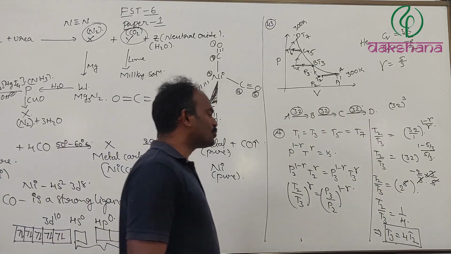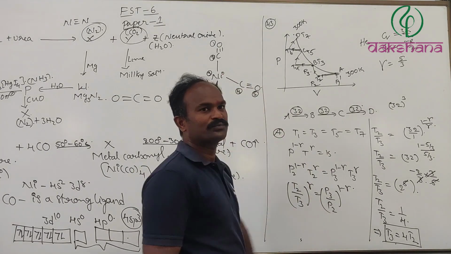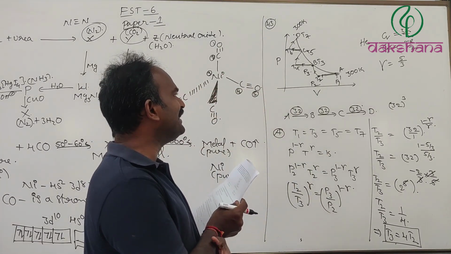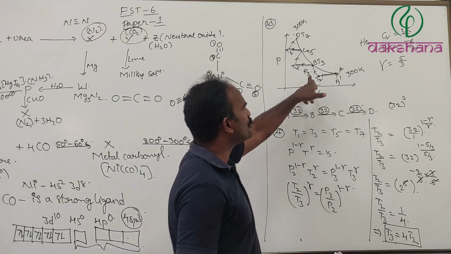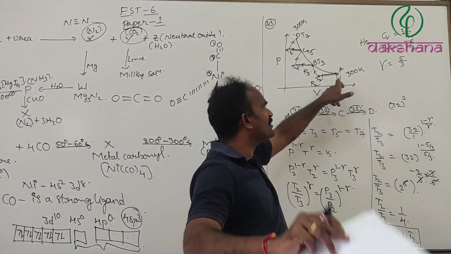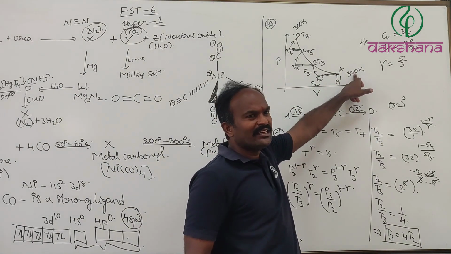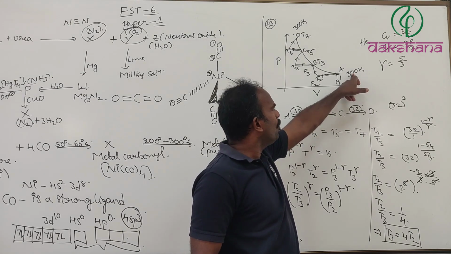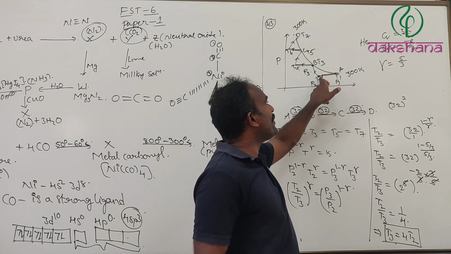Or T2 is equal to T3 divided by 4. That is true. Now, in the problem they have also mentioned that the temperature here was 300 Kelvin. Now what happened? Here isobaric cooling takes place.